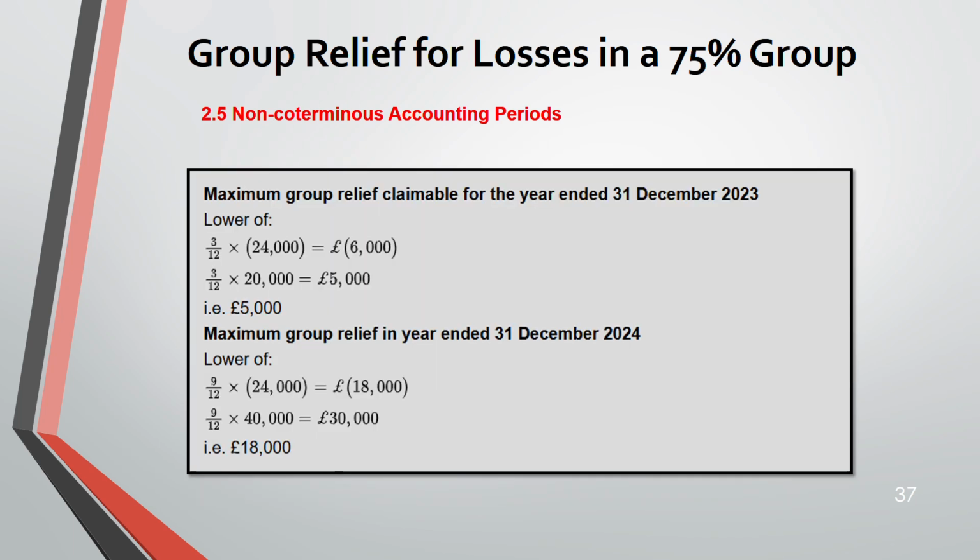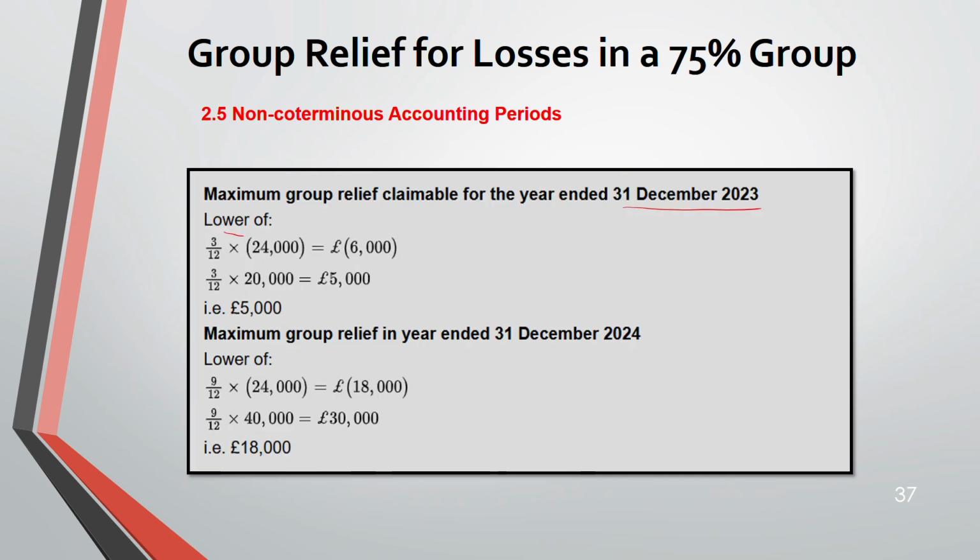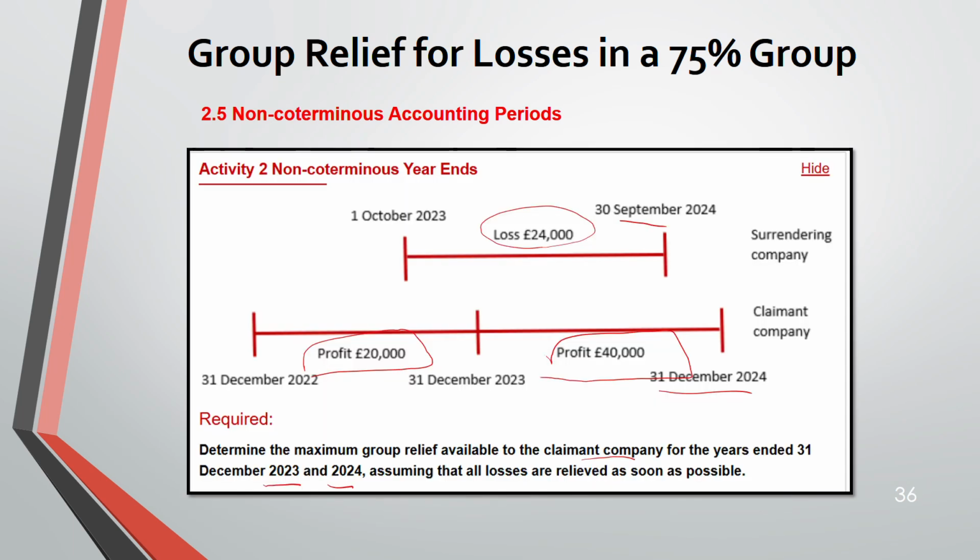So when you do this, for 31st December 2023, first let us solve this. It is the lower of the two figures: the claimant company's profit and the loss of the surrendering company. If you go back, 24,000 is the loss of the surrendering company.